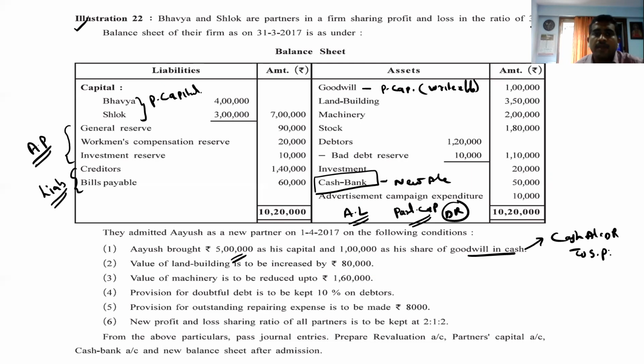Hope you're remembering. Land and building is to be increased, so tick mark is there. Value of machine is to be reduced. Provision for doubtful debt on debtors, and provision for outstanding repair expense we have to make further. And the new profit and loss ratio is 2:1:2. From the above, pass entries and prepare which accounts? Revaluation account, partners' capital account, cash and bank account and the new balance sheet.